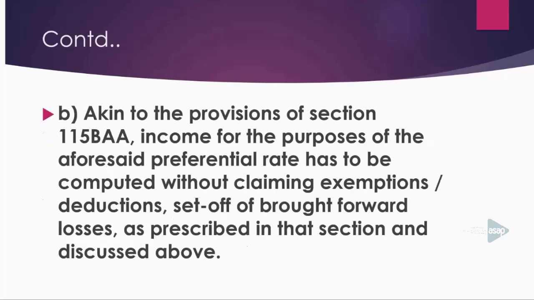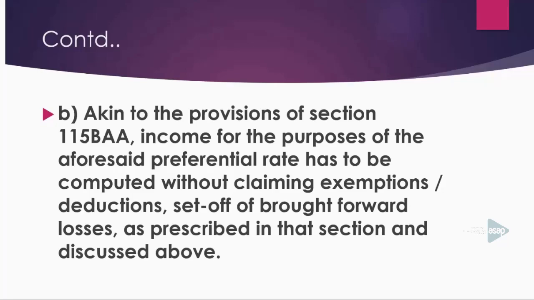Likewise, under the provisions of section 115BAB, the income for the purpose of the aforesaid preferential rate has to be computed without claiming exemption, reduction, set off, etc. If you have opted for the concessional rate, you cannot claim exemptions and deductions which are available to a normal joint stock company.